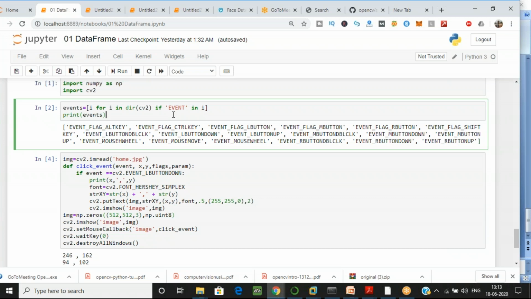So has everyone got this far? Has everyone searched the events? Yes, type yes or no. Has everyone searched the events? Okay. Yes, everyone. Okay, everyone got it? Everyone has the events? Okay. Yes, everyone should type yes or no. Okay, that's great.